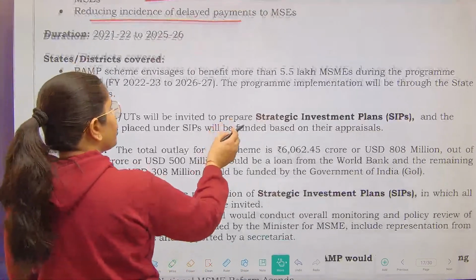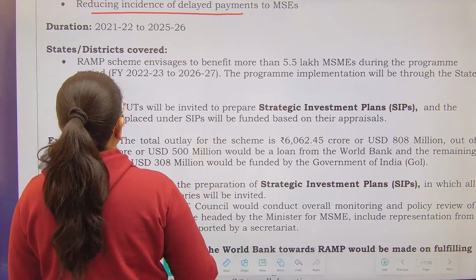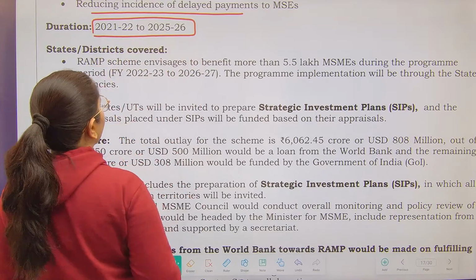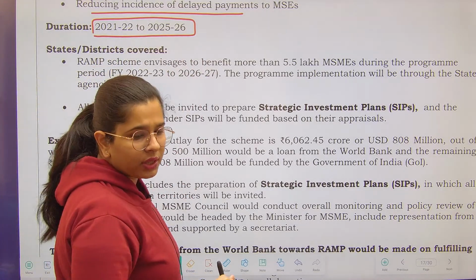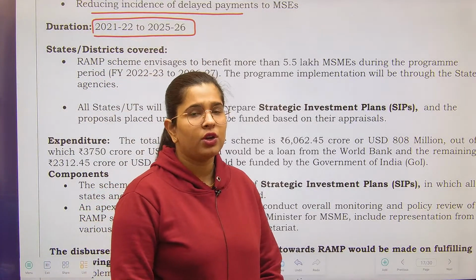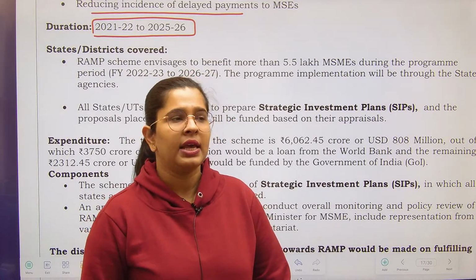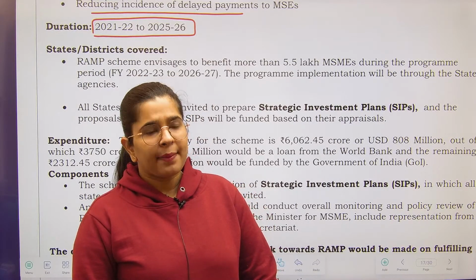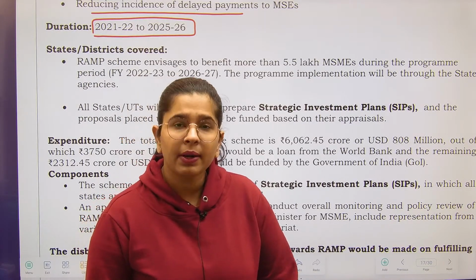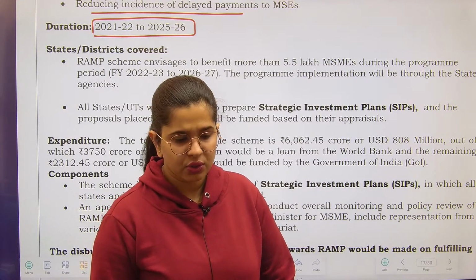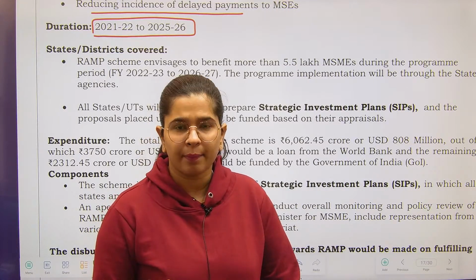Now, what is the duration of this particular scheme? So, duration is going to be till the year 2025-26, from 2021-22. Now, this particular scheme, because it has been launched very recently, becomes very important. See, from the exam perspective, every scheme is important, but because this has been recently launched with relation to MSME, this becomes a little more important.